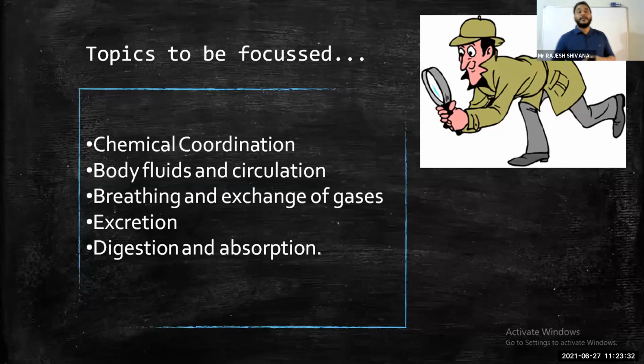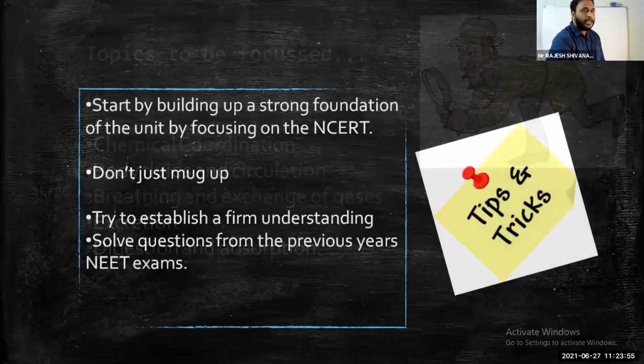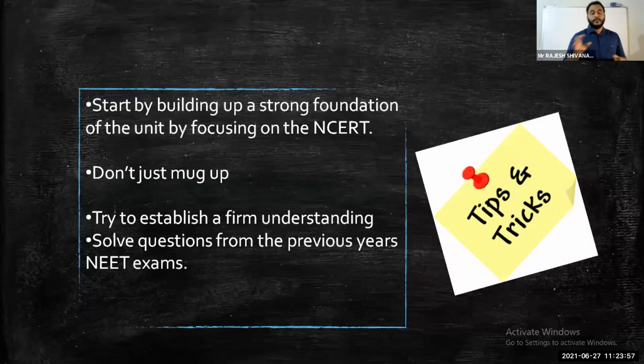Coming to the digestion and absorption chapter: the mechanism of digestion, as well as glands and their secretions. Please remember, digestion and absorption, 1 MCQ guaranteed. If you study all glands, their secretions and their functions, 1 or 2 MCQs will come, guaranteed. So this is about animal physiology. This is not one you can mug up. You should understand. Conceptual understanding is very essential to do wonders in this chapter.